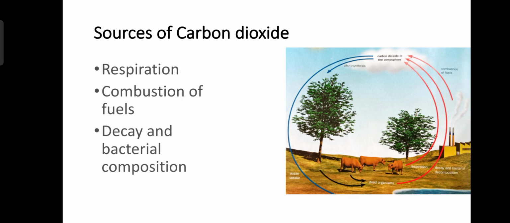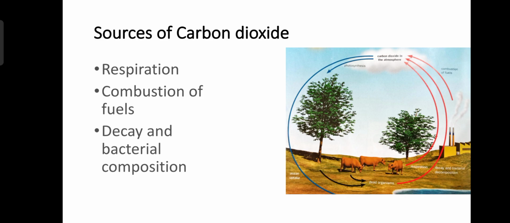It is not just an air pollutant causing global warming, it is very important for plants because plants carry out photosynthesis by using carbon dioxide. So first we'll discuss the sources that release carbon dioxide into the atmosphere.